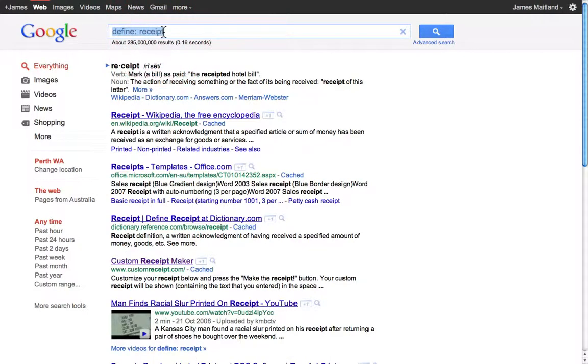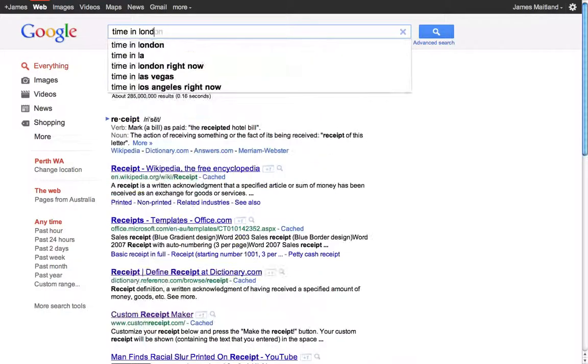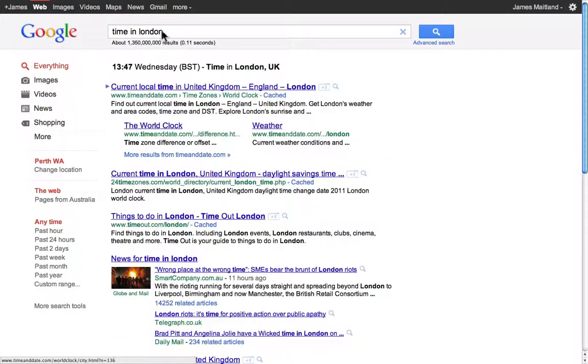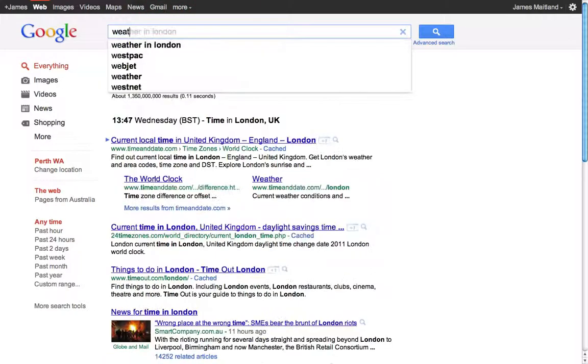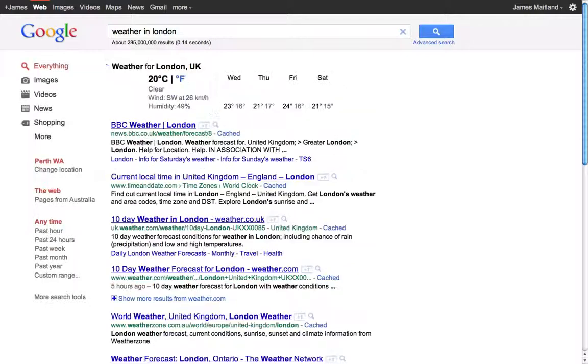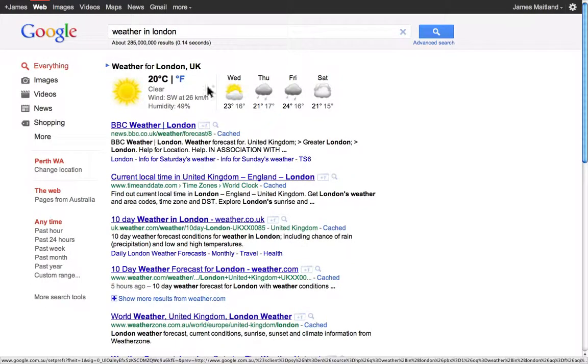Now earlier I was looking at London. I wonder what time it is in London. If I type in time in London, right here it puts in what time it is right now in London. What about the weather in London? It gives me the current weather right now. So if I'm looking at a story, it gives me some information like that.